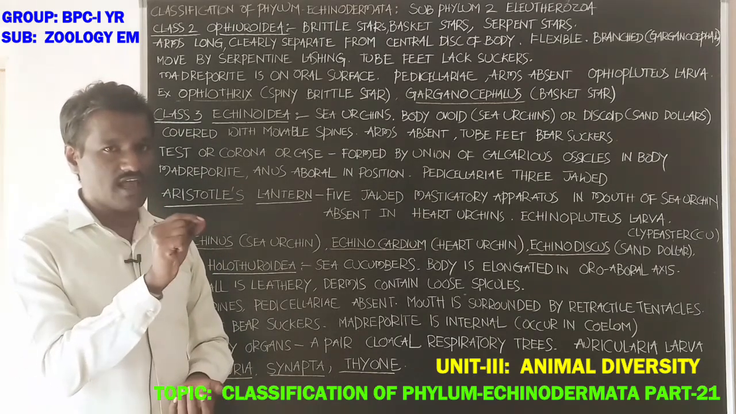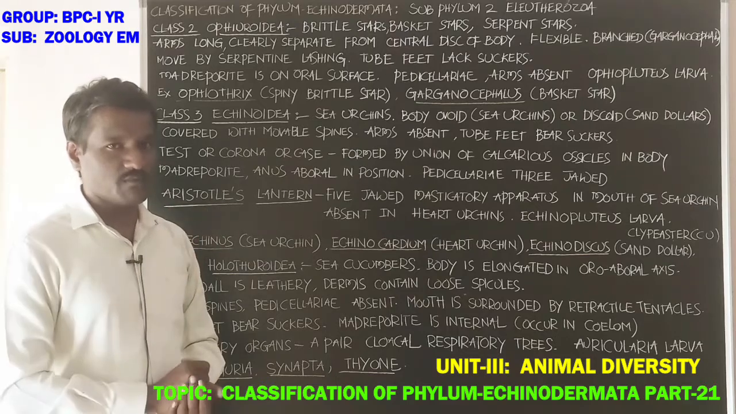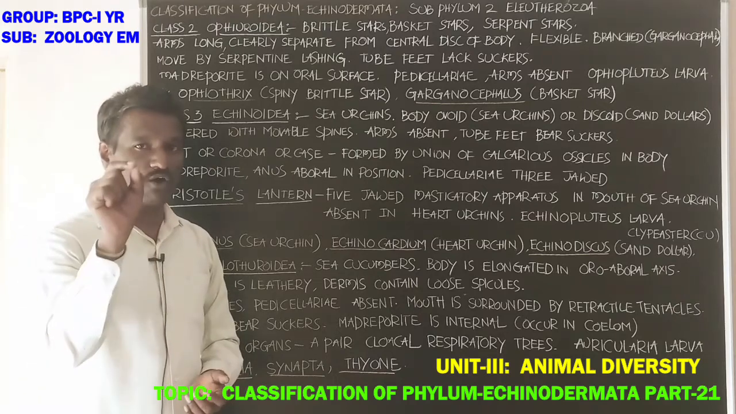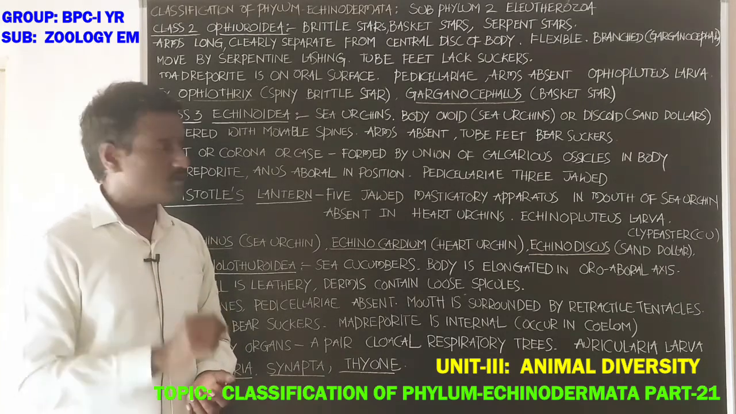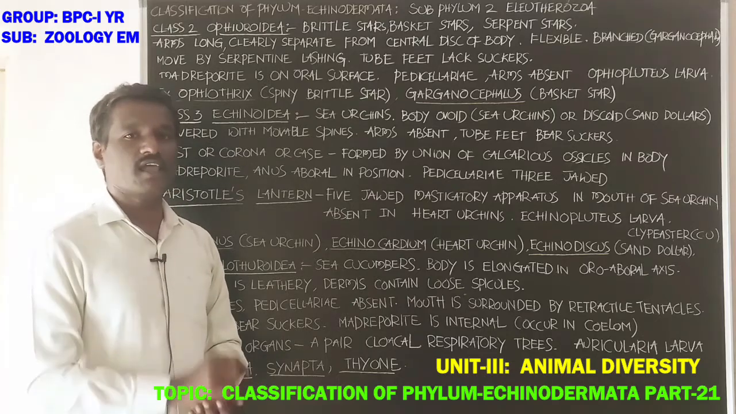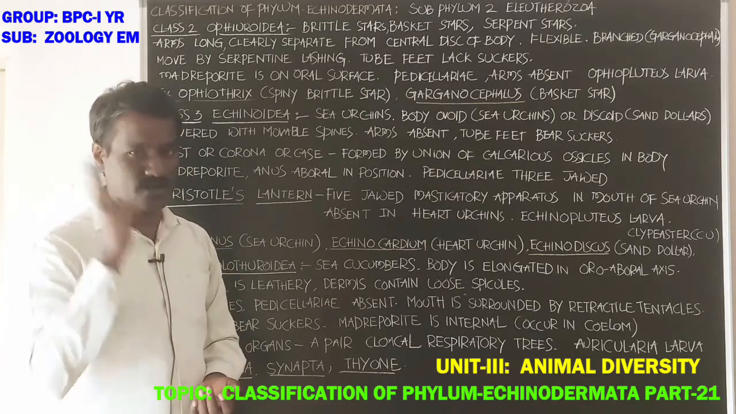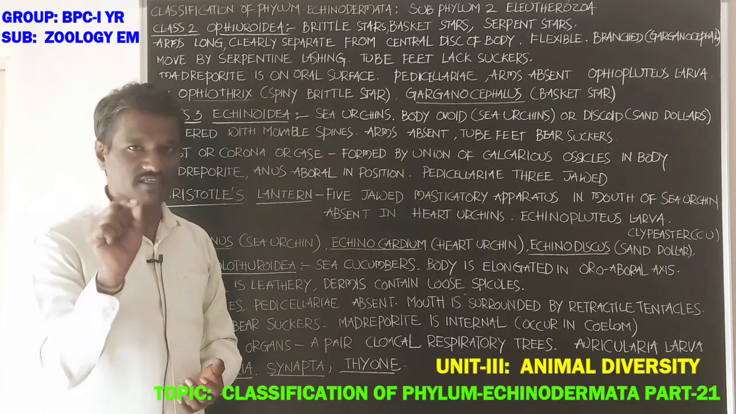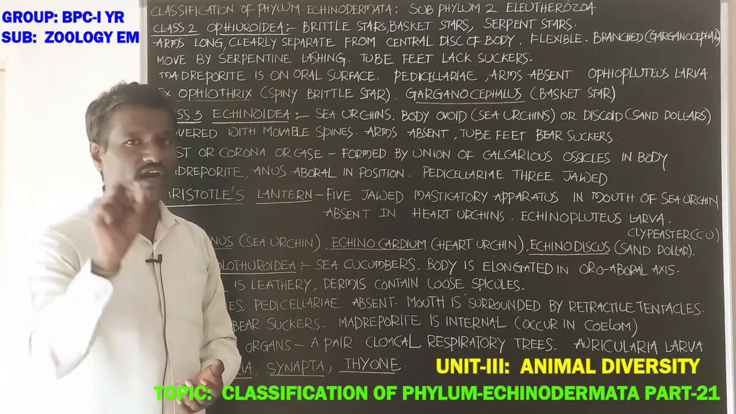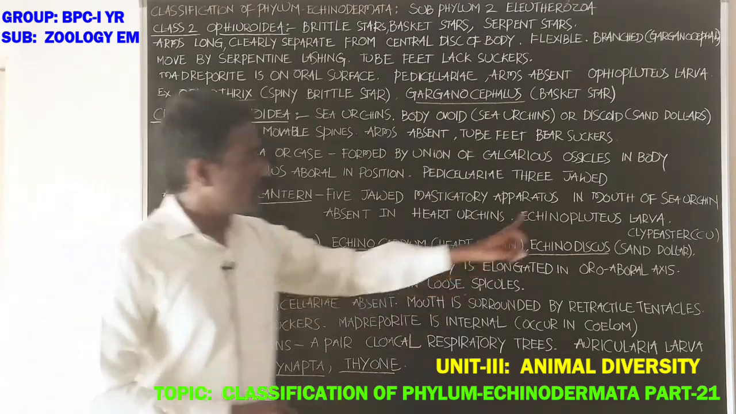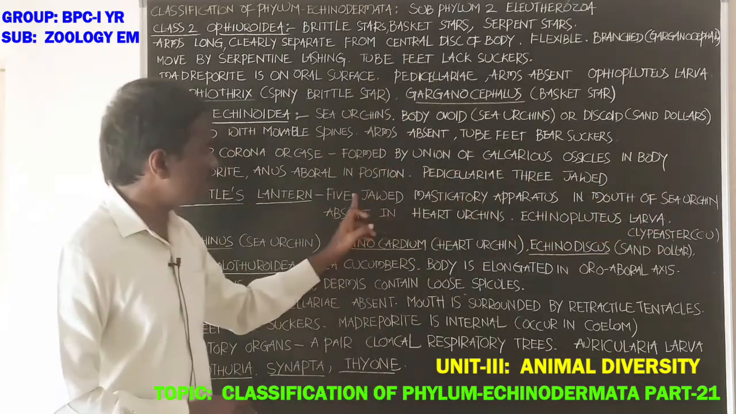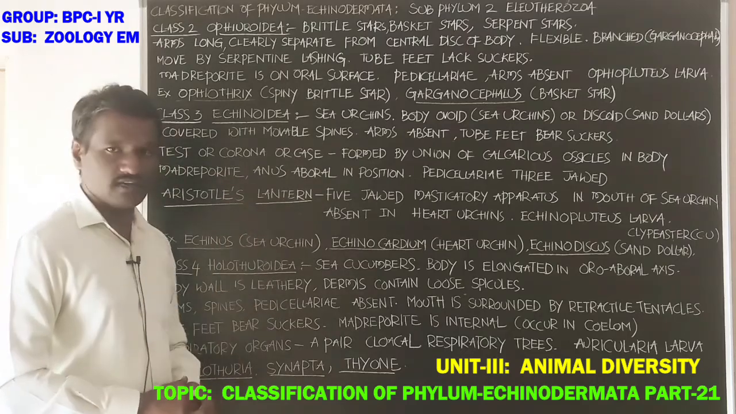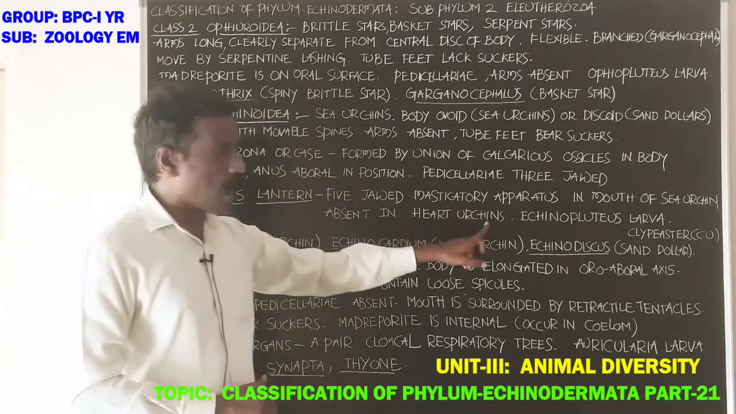Okay. Next, Aristotle's lantern. The presence of Aristotle's lantern is also an important feature of these animals. If you observe the mouth of the sea urchin, there is a 5-jawed masticatory apparatus that helps in cutting the food particles. That is called Aristotle's lantern. It is absent in heart urchins.